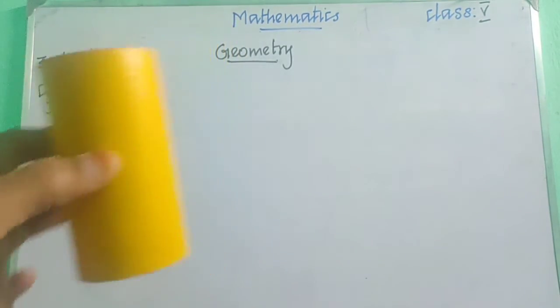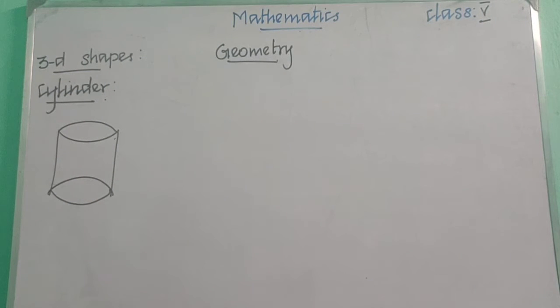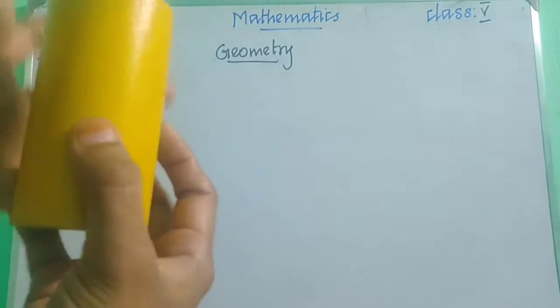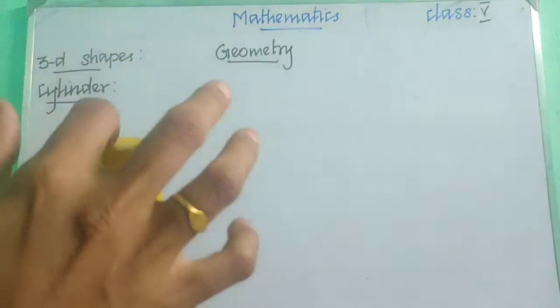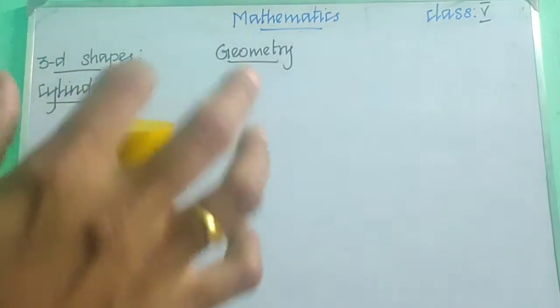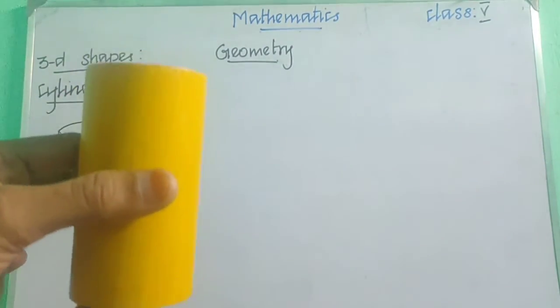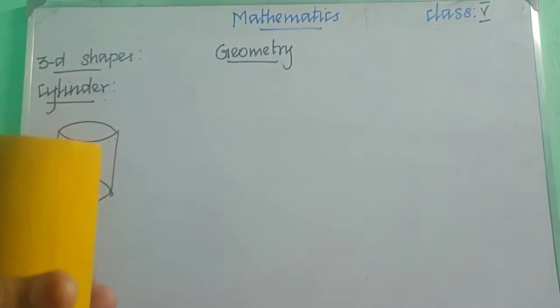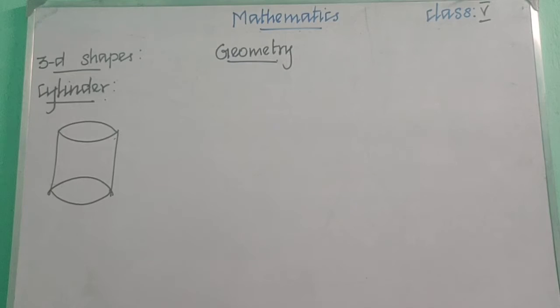Okay, children. So a cylinder is a 3D shape. A cylinder is also a 3D shape. So how many sides does it have? Can we count? It has one curved surface, and also two flat surfaces. Children, in the top and bottom we have flat surfaces, and on this side we can say it's a curved surface. So it's a 3D shape.